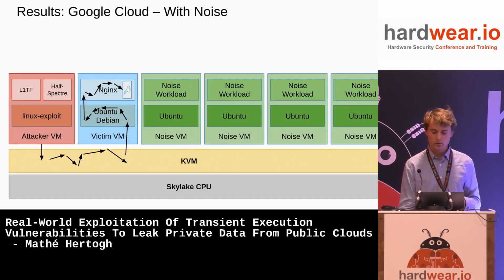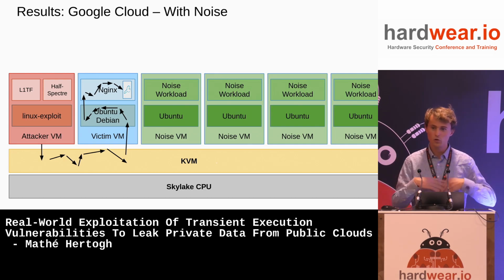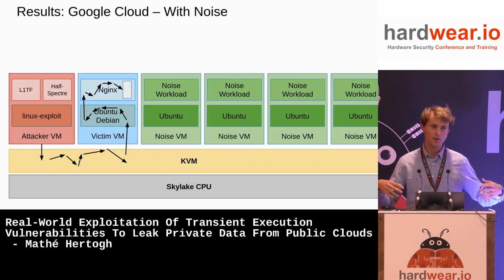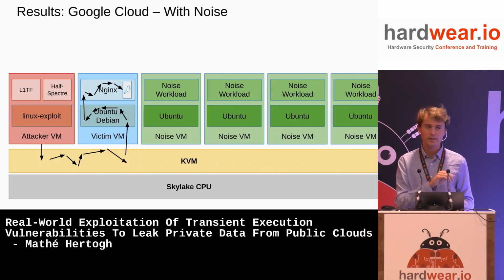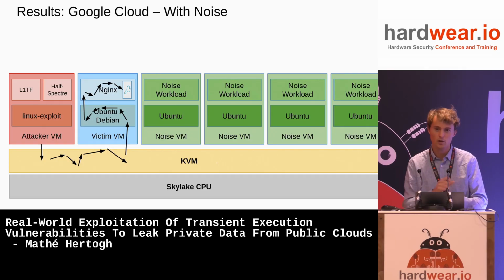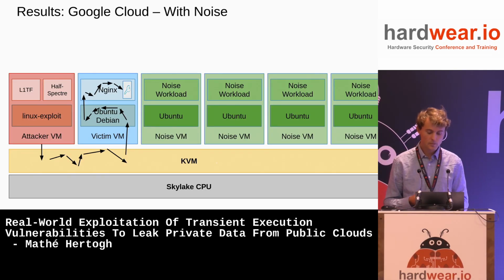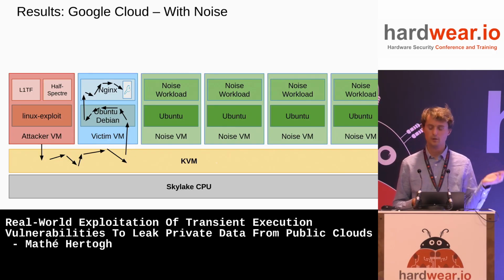So next what we did is we filled up all of the cores with noise VMs that try to generate noise in a bad way. You can read our paper if you want to know the details, but for example, one of them is running a lot of threads that just traverse a lot of memory all the time to constantly trash the last level cache. Things like this. I/O, traffic, whatever. So a lot of noise.